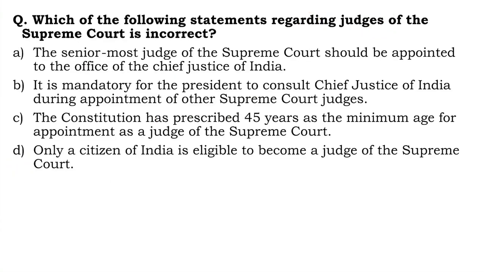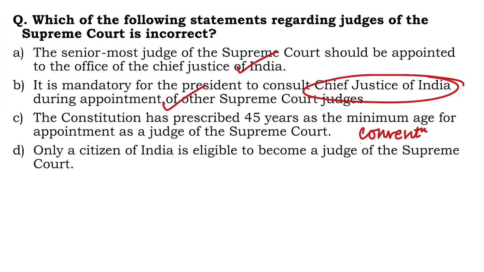Next question. Which of the following statements regarding judges of Supreme Court is incorrect? The senior-most judge of the Supreme Court should be appointed to the office of CJI is actually correct. It is mandatory for the President to consult Chief Justice of India during appointment of other Supreme Court judges. Mandatory to consult CJI is also correct. Number 3, the Constitution has prescribed 45 years as the minimum age for appointment as a judge of Supreme Court. Though this is actually a very interesting convention, though it has been broken on certain occasions.